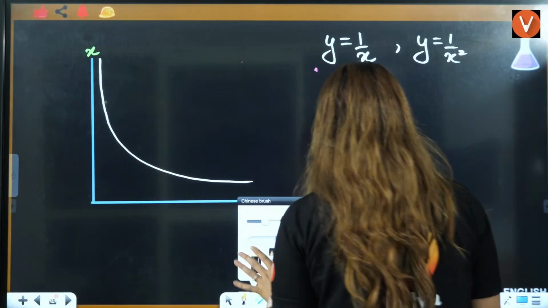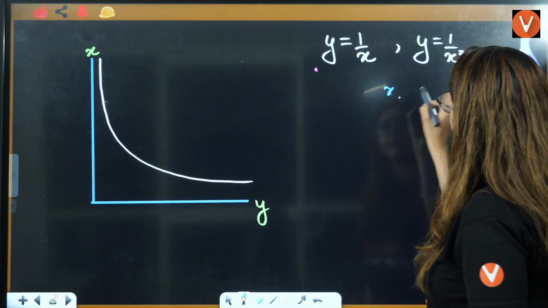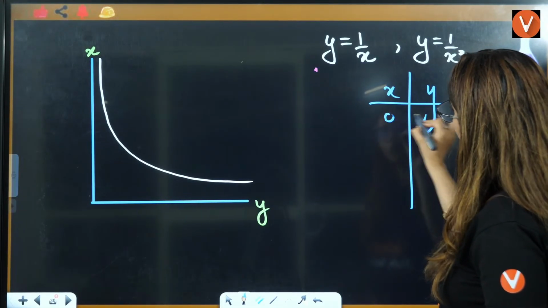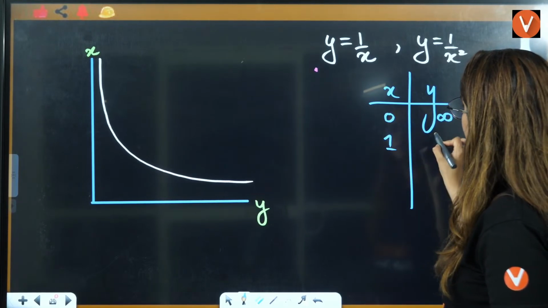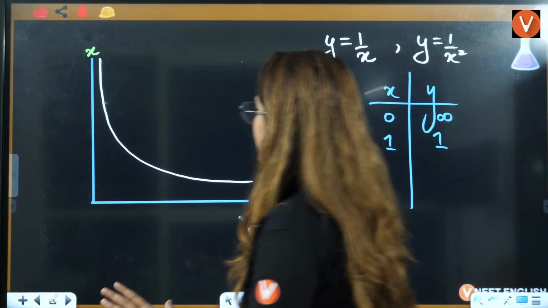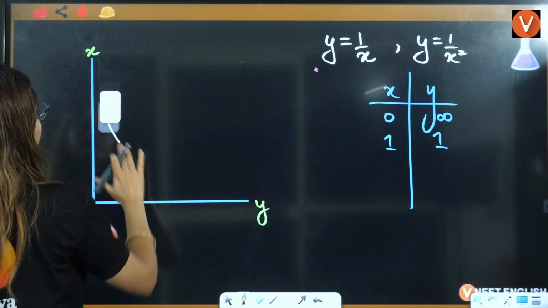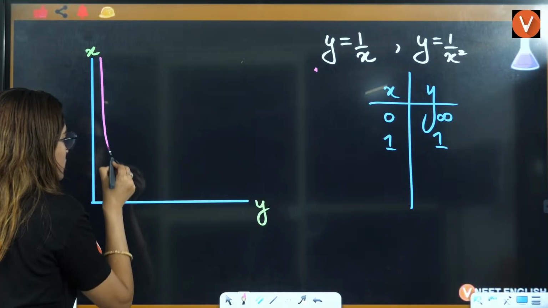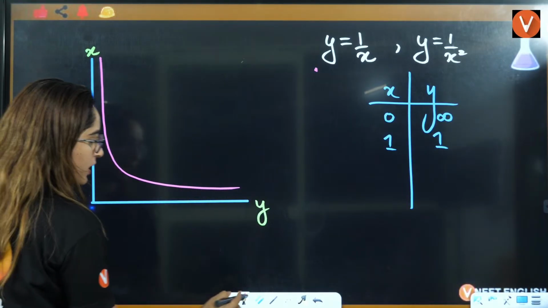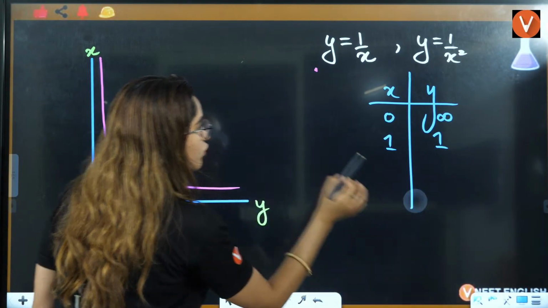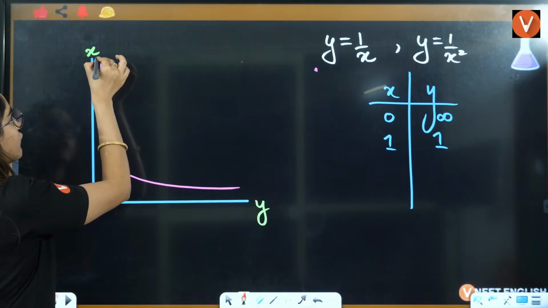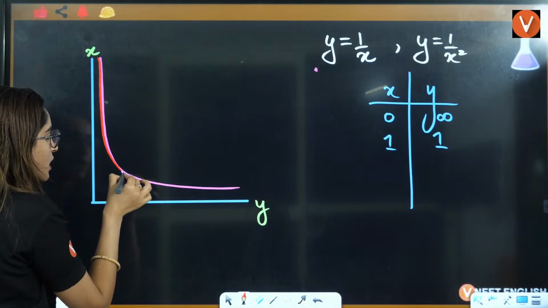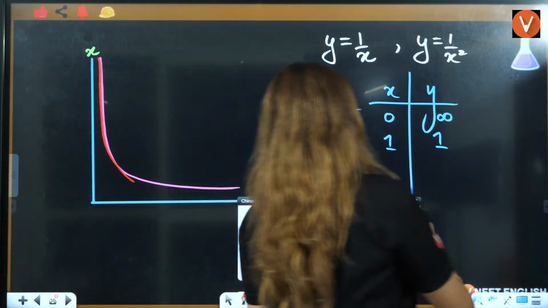Now, if you talk about the graph of y is equal to 1 by x, that is exactly the same, but you will see one thing. If I put x is equal to 0, y is infinity. If I put x is equal to 1, y is 1. Till here, everything is the same, that means up to a certain point it will be the same. Let me draw it again. If I am drawing it like this, it should be something like this. Now, if I am drawing the other graph with the red line, it will be the same as this, but at x is equal to 2, it will change.